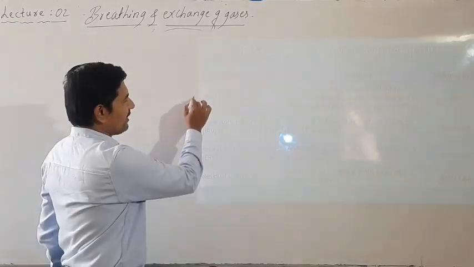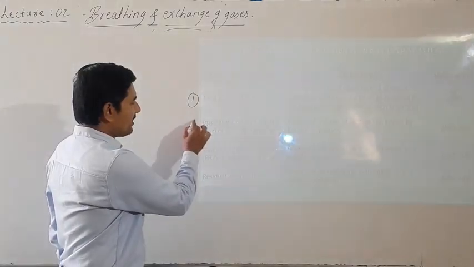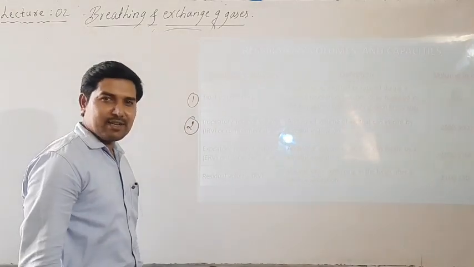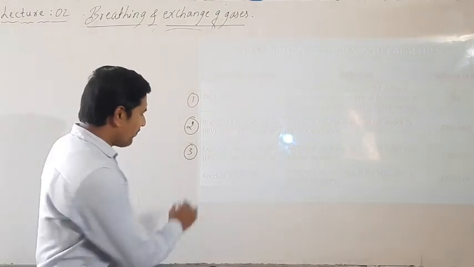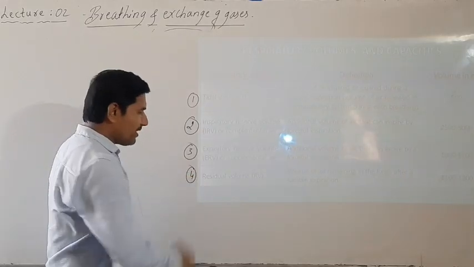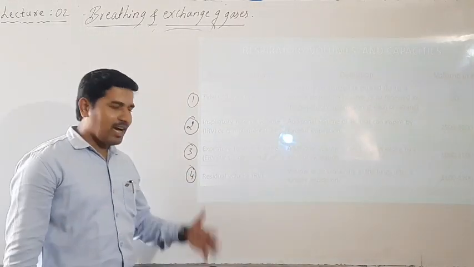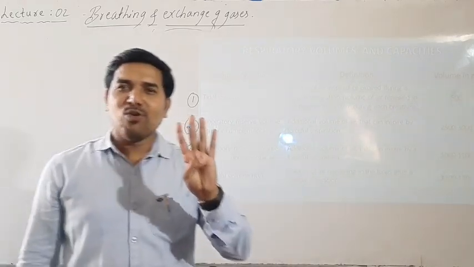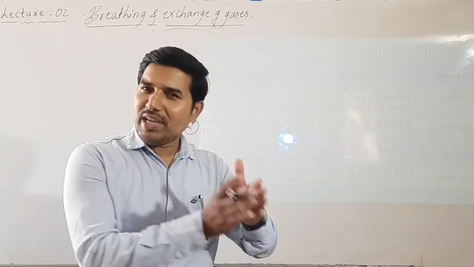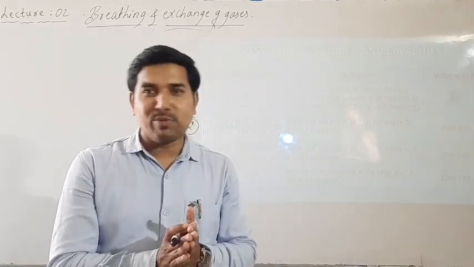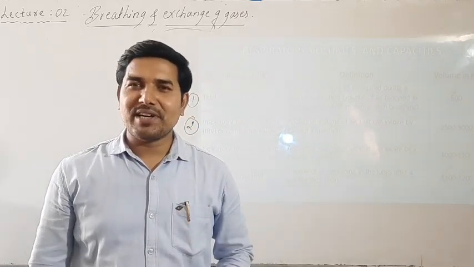First one is the tidal volume. Second one is the inspiratory reserve volume. Third one is the expiratory reserve volume. And the fourth one is the residual volume, also called RV. These are the four major respiratory volumes which are actually measured, and they are most important because these four will carry on to the next respiratory volumes.